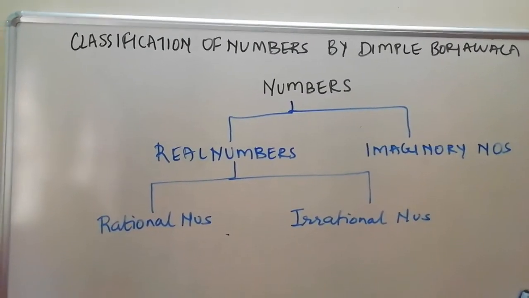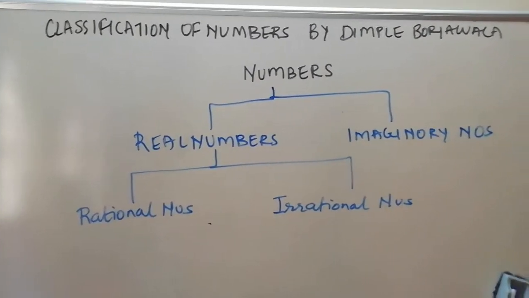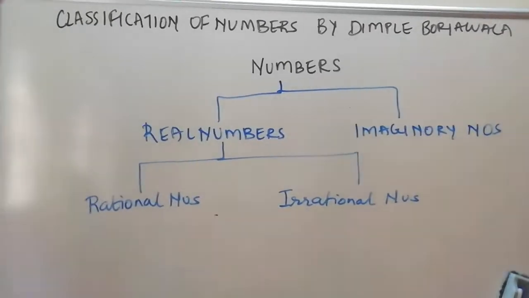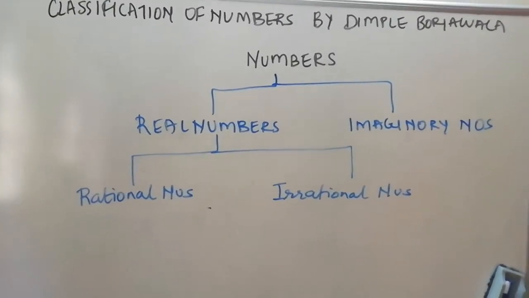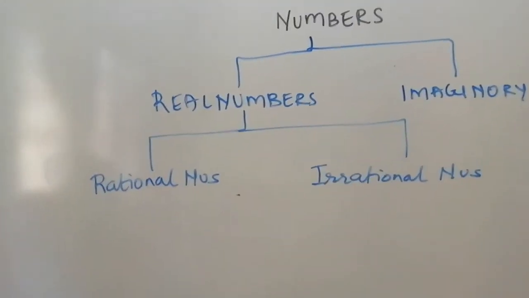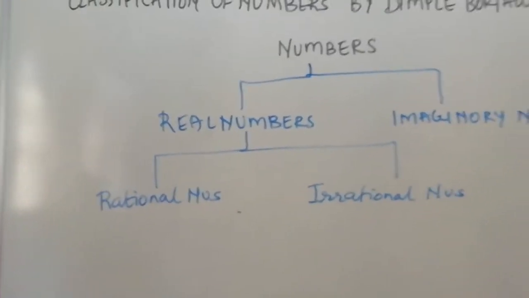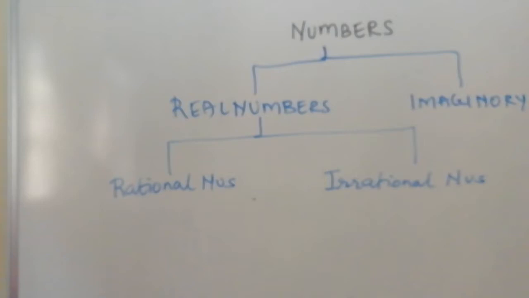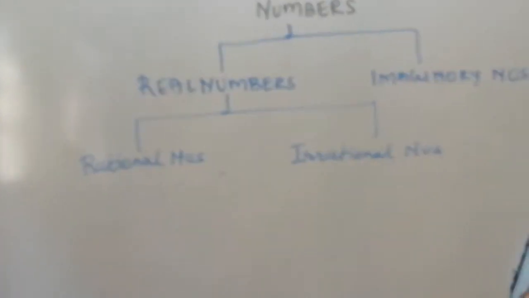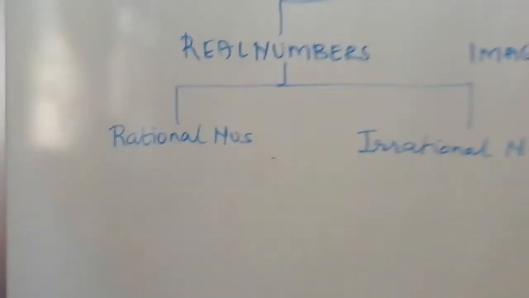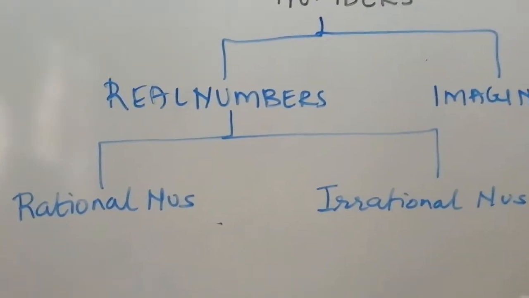Numbers are divided into two parts: real numbers and imaginary numbers. Real numbers are again divided into two parts: rational numbers and irrational numbers. So basically, real numbers include everything, all kinds of numbers: positive numbers, negative numbers, pi, everything is included in real numbers. Why? Because they include both rational and irrational numbers.